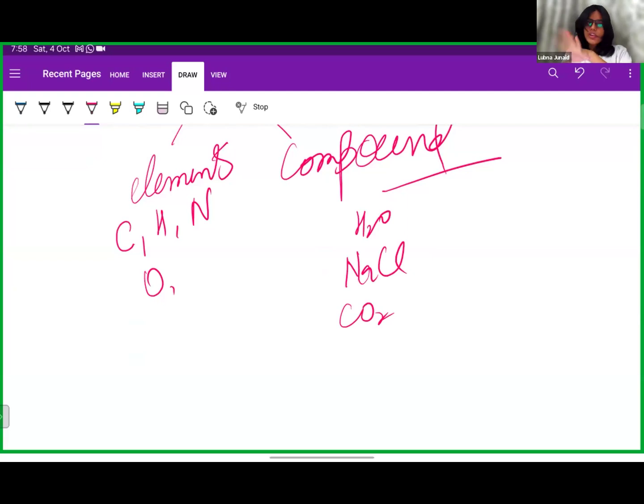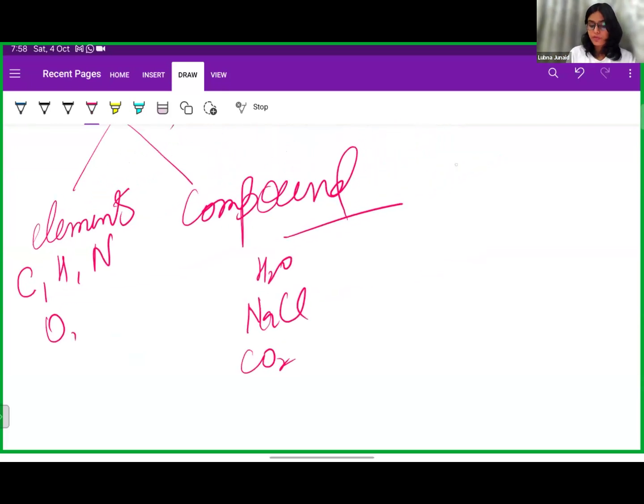Okay, we are done with matter and its classification. Now, when are compounds made? Remember one thing: compounds are made only when two or more atoms combine in a fixed, definite ratio. For example, to form water as a compound, two hydrogen and one oxygen is fixed.